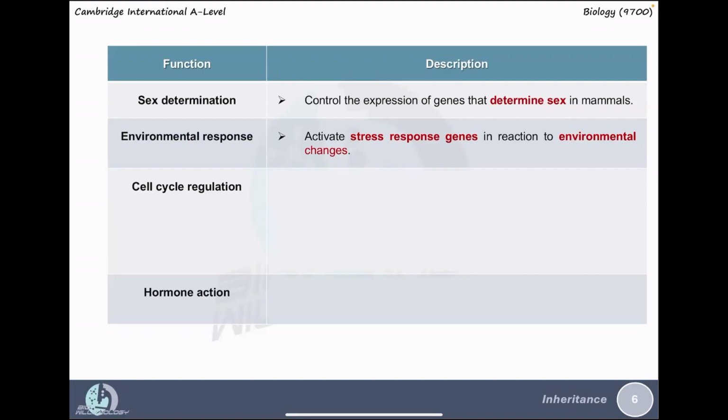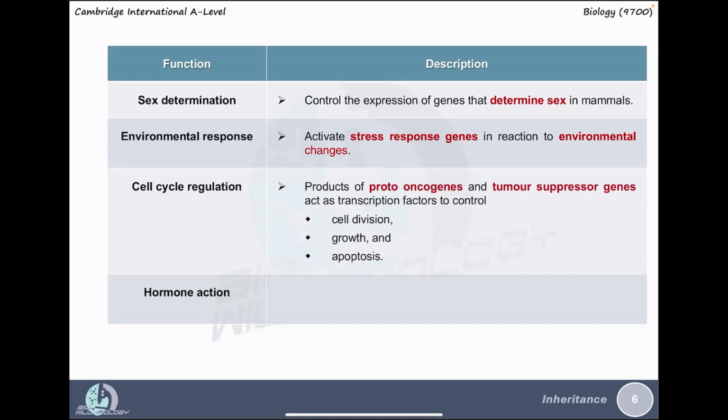They can also regulate the cell cycle, where the products of proto-oncogenes and tumor suppressor genes act as transcription factors to control cell division or mitosis, growth, as well as apoptosis. Apoptosis is what we call programmed cell death.